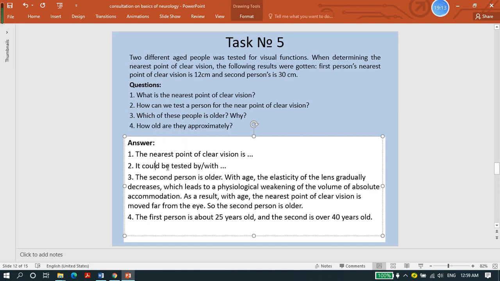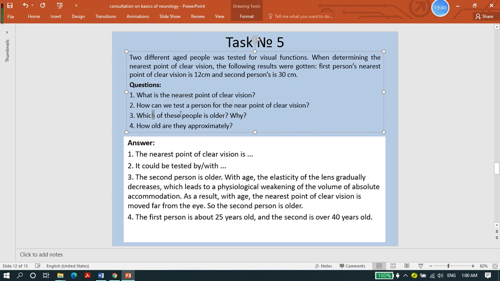It could be tested by which method? I can say it will be tested by the push-up method, and you can write your own methods. Maybe this is determined by various methods in different countries or different clinics. So how can we test? I said we can test by the push-up test.